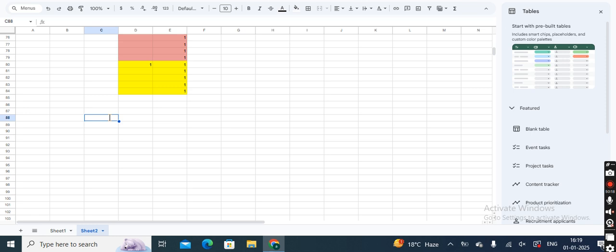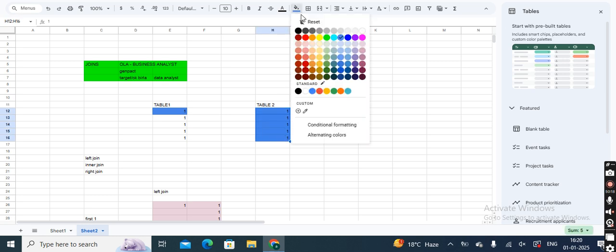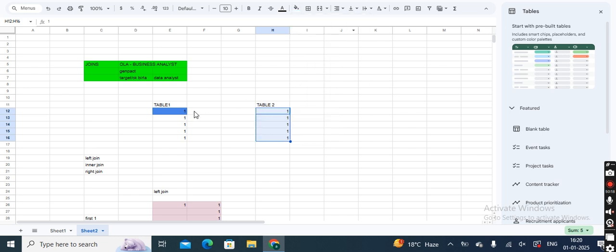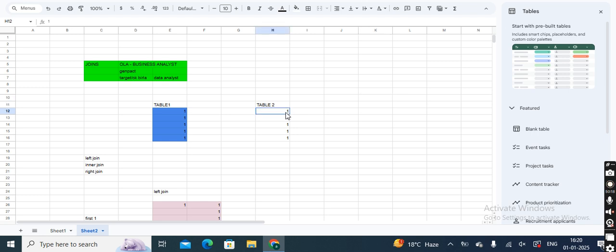Now if you go for the right join also, what does it say? The whole right table plus matching from the left table. Now just vice versa the question, okay? Just do this way now. Let's turn this as blue now. Blue, blue, and okay, blue. Right. So now firstly this table will be completely printed like 1115 times. Okay. Now the gaps in between will be filled this way.